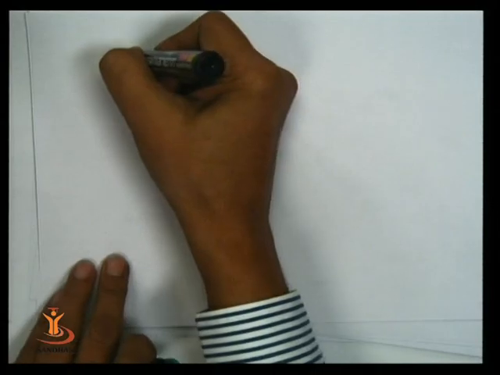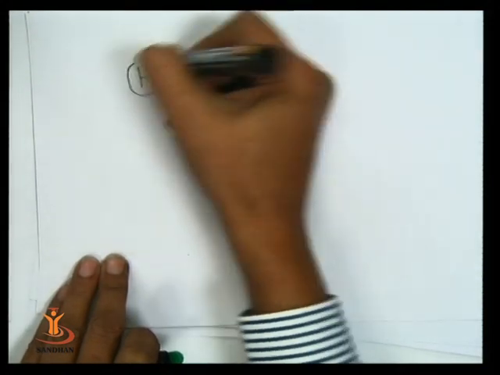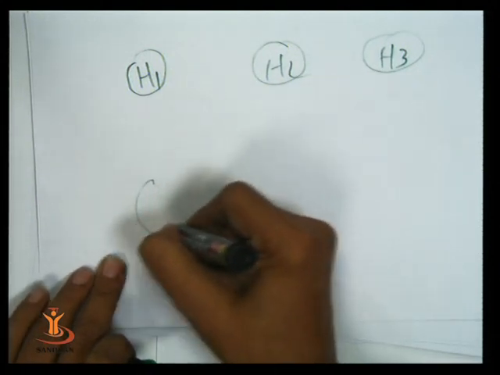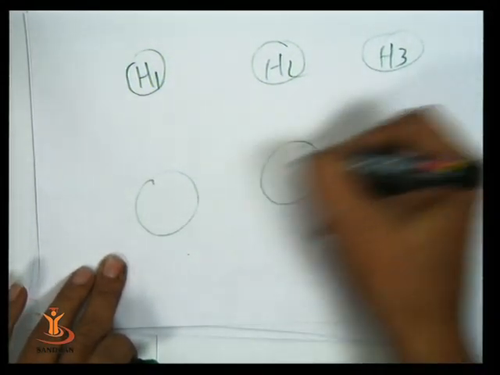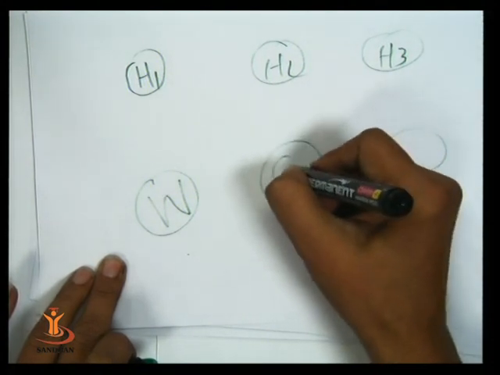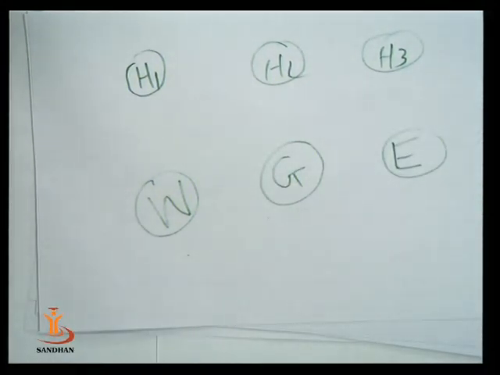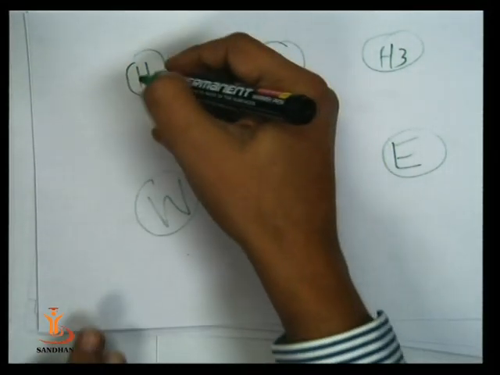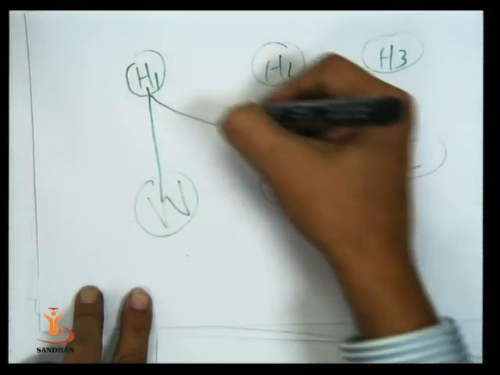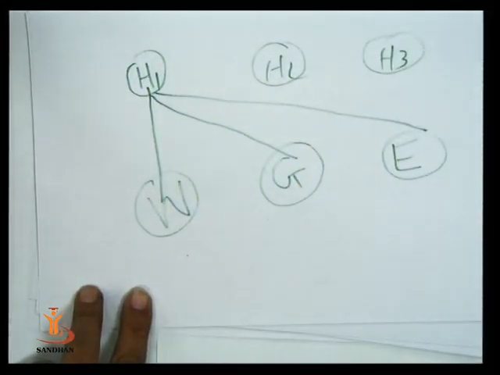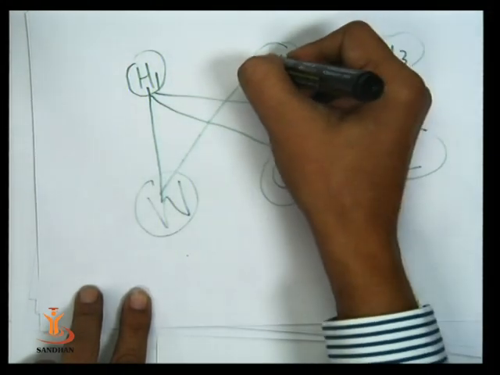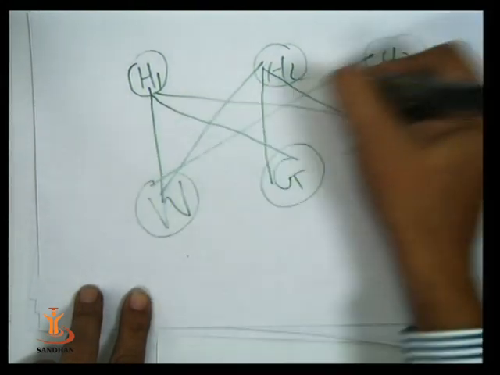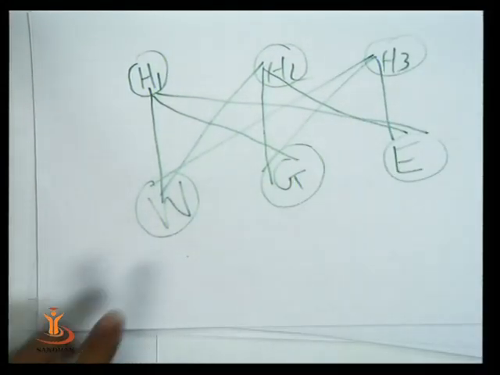In this problem there are 3 houses, house 1, 2 and 3, and 3 utilities: water, gas and electricity. Each house requires all 3 utilities. House 1 requires water, gas and electricity. House 2 also requires water, gas and electricity. House 3 also requires water, gas and electricity.